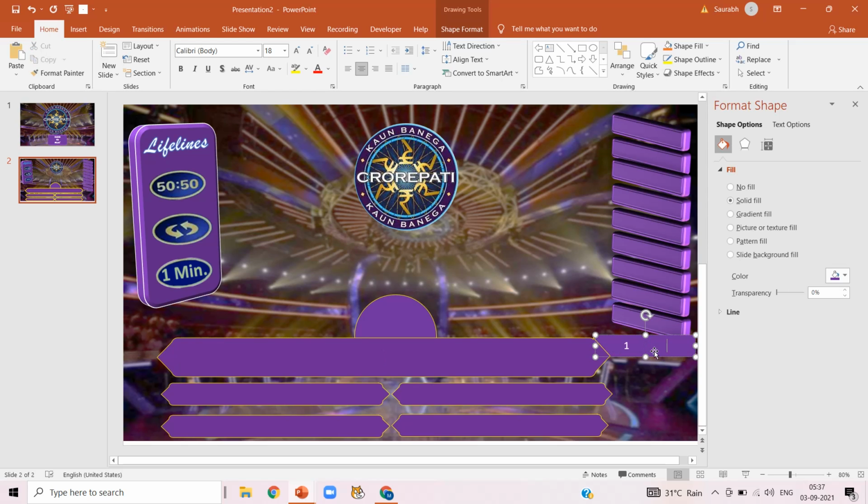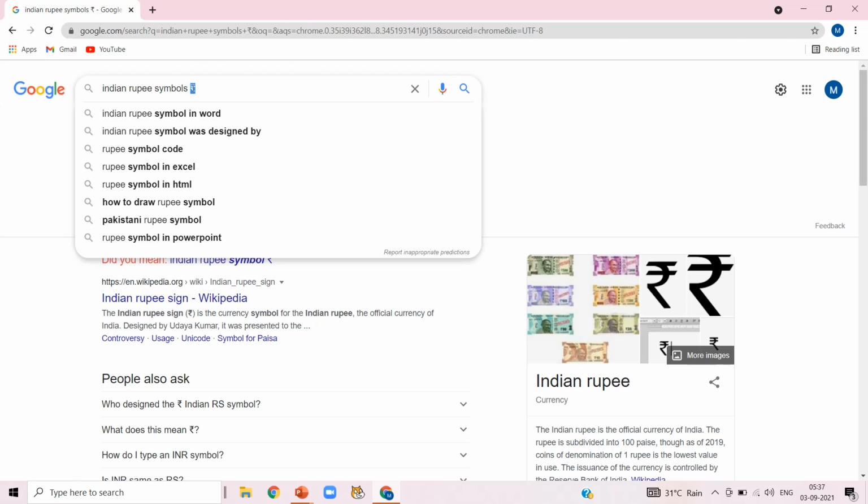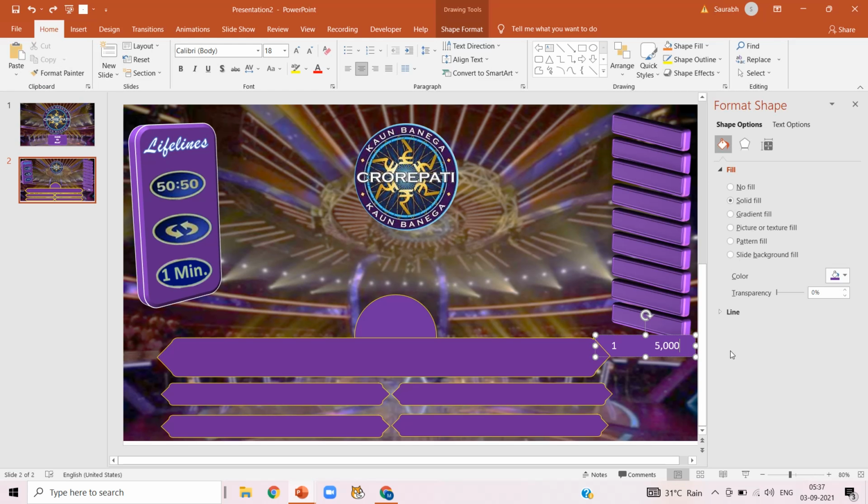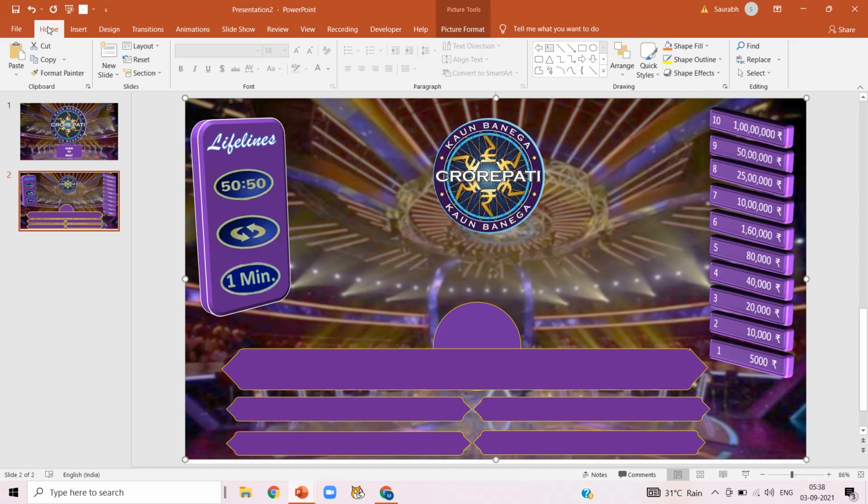Now click here, write prize money of giving correct answer to the question. That is, first question is 5000 rupees. As we don't have any rupee symbol on keyboard, just copy and paste it from Google itself. So our first question prize money is 5000 rupees, like that. And we have 10 questions here. So write the prize money of every question. So 10 questions and prize money of giving correct answer is written in front of it.